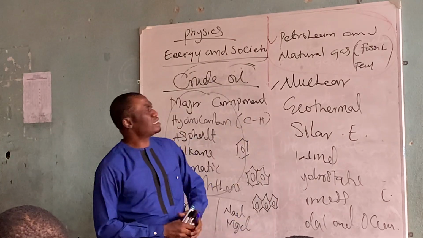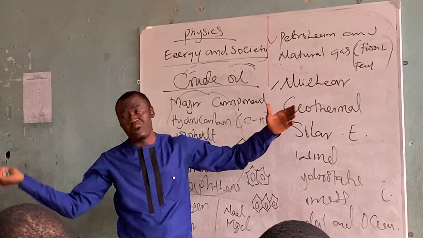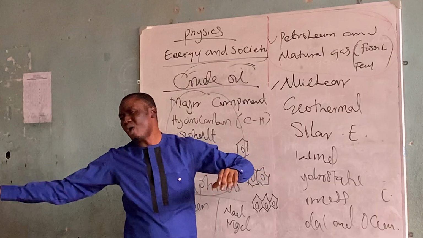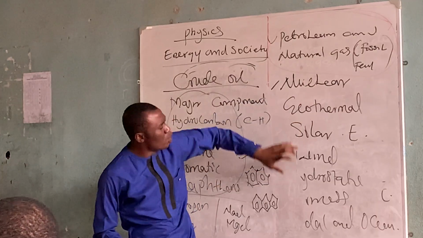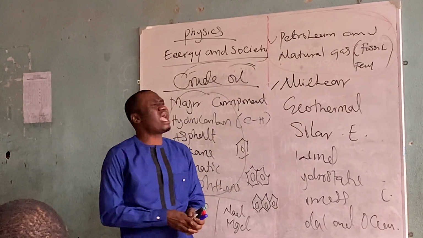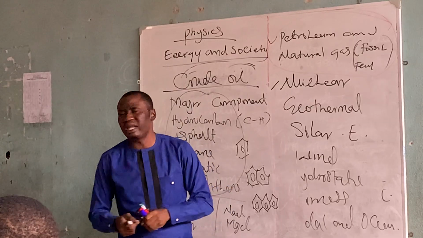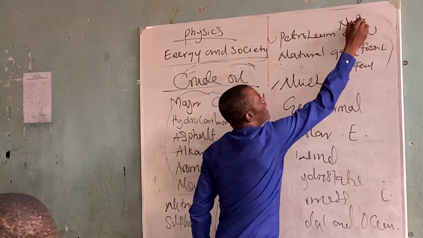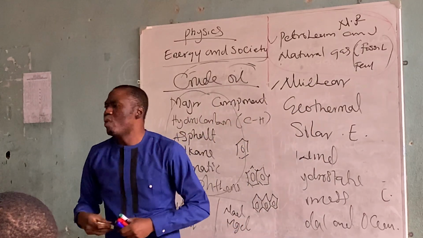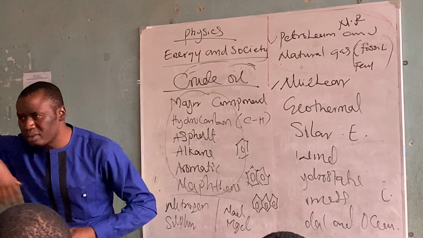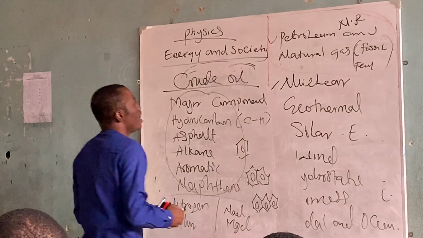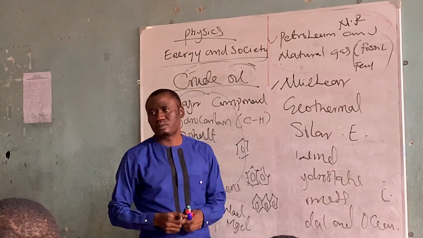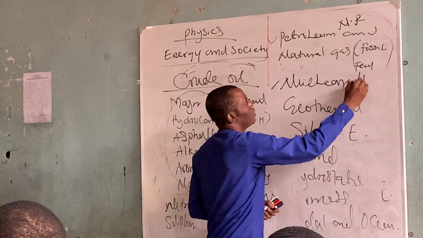So, what is the difference between renewable and non-renewable energy? This one can be used up, this one can be replaced. This one cannot be replaced. Let's distinguish between these two. Is this one a renewable or non-renewable form of energy? It's not. When your petrol is low, you can't get it back. Is this one a renewable or non-renewable form of energy?